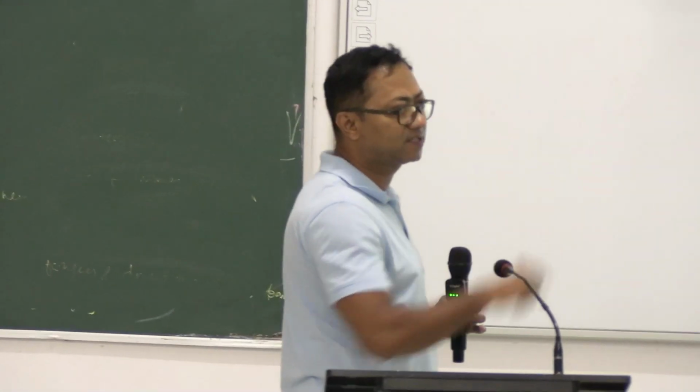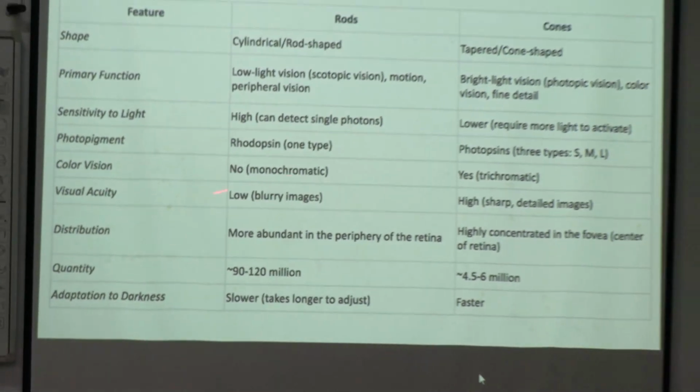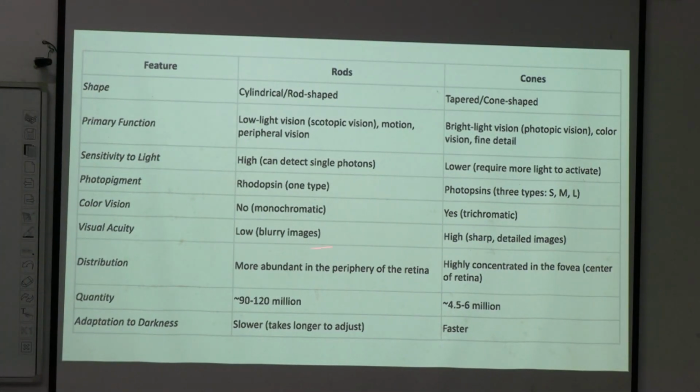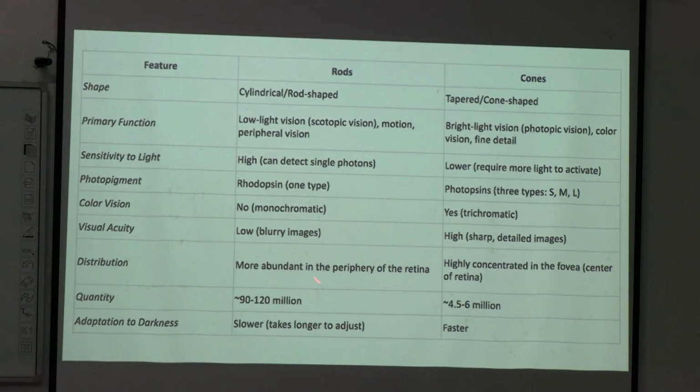Color vision: rods do not help you in color vision, so the image is monochromatic, and cones help you in color vision, so it is a trichromatic image. Visual acuity is very low in rods, giving a blurry image, and highest in cones, so you can see a sharp, crisp, detailed image with cones. Distribution: rods are more abundant in the periphery of the retina, whereas cones are concentrated in the fovea, the center of the retina. Quantity: 90 to 120 million rods and 4.5 to 6 million cones. Dark adaptation is slower for rods and faster for cones.